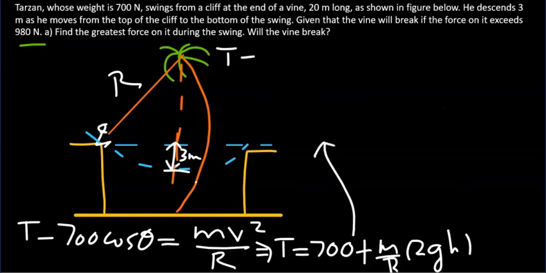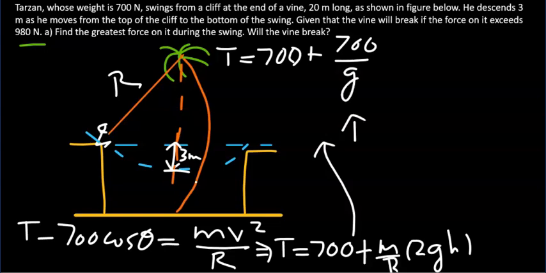So the tension, the greatest tension that is, equals 700 plus the mass of Tarzan, which is weight divided by gravity. g value is 9.81 meters per second squared. Don't forget this r.